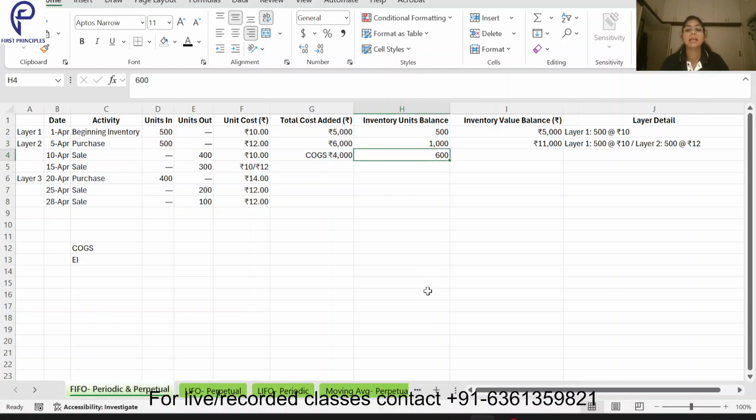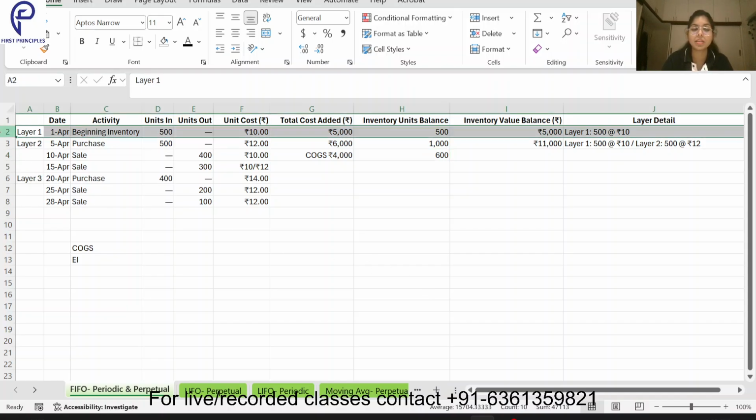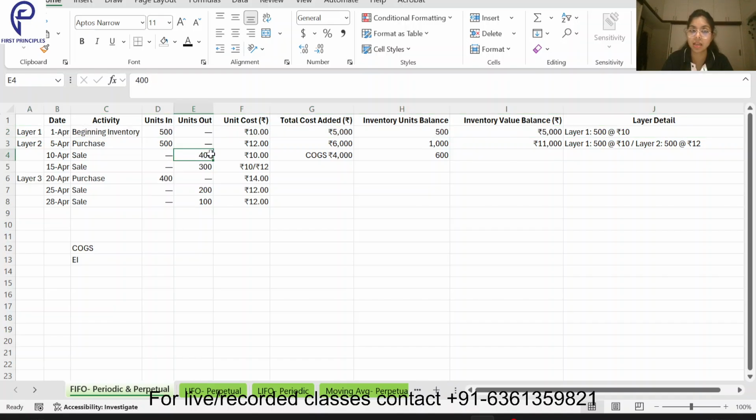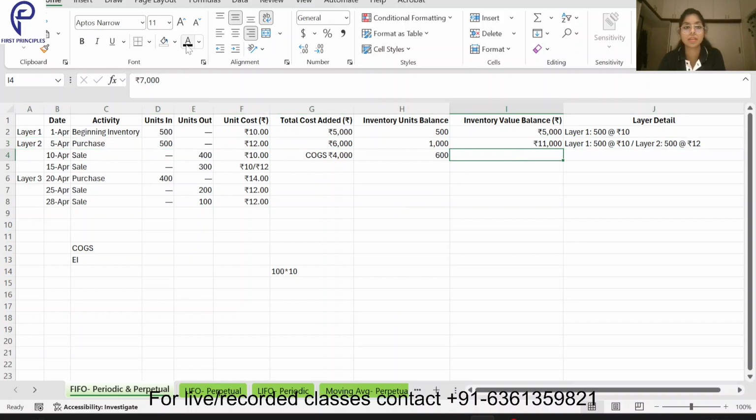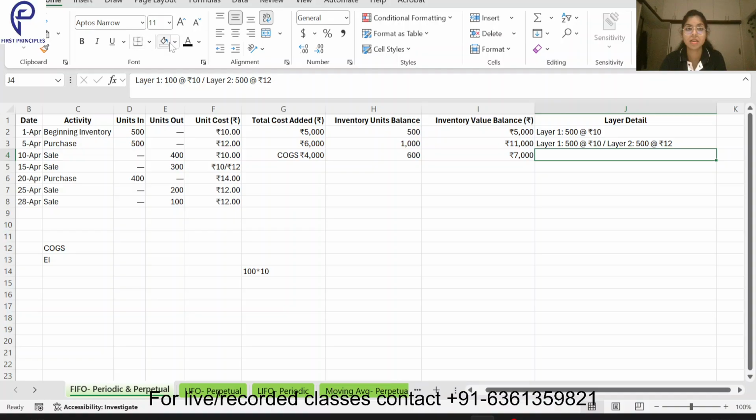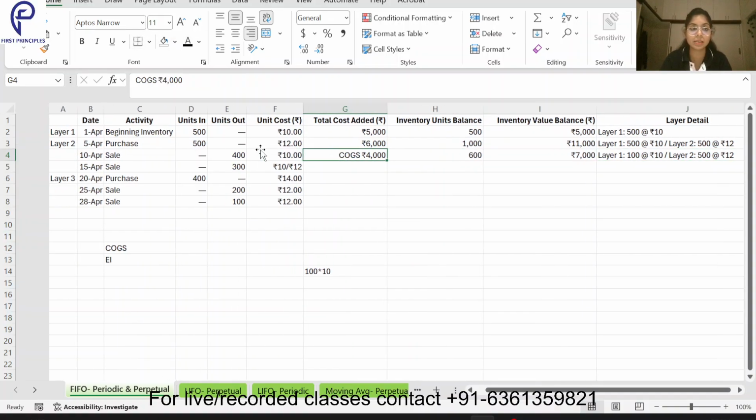What is the balance inventory? First of all, from this layer 1, I have already sold 400 units, so 100 at the rate 10 is remaining. Then what else is remaining? The entire layer 2 is there. So 6000 plus 1000, 7000 is my inventory balance that is remaining.